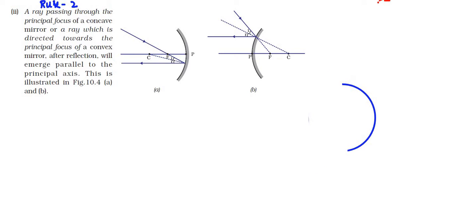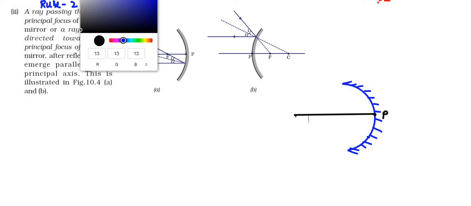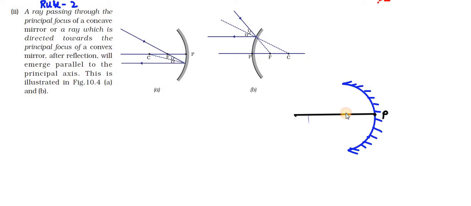First we'll mark everything: the pole, the shape, the center of curvature, the principal focus and the focal length. So this is the second rule.